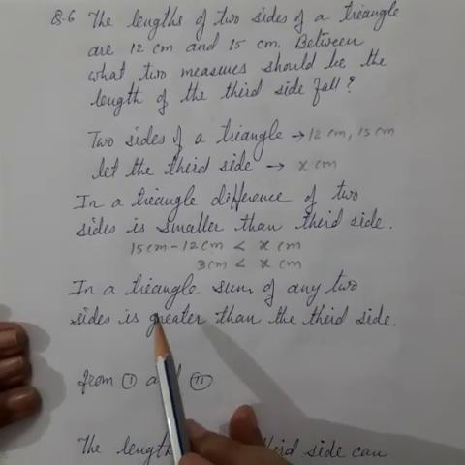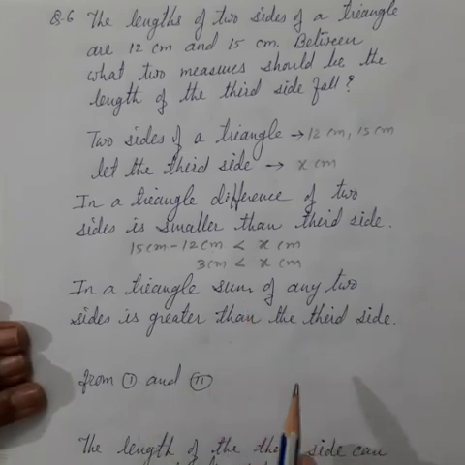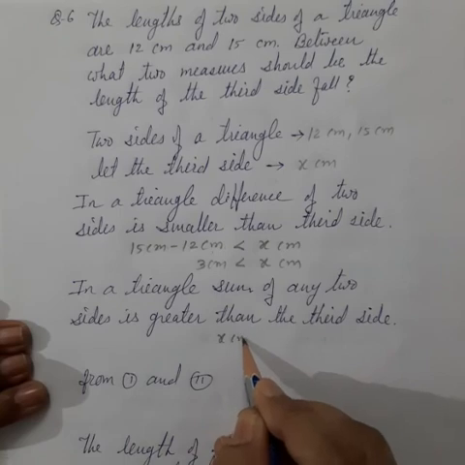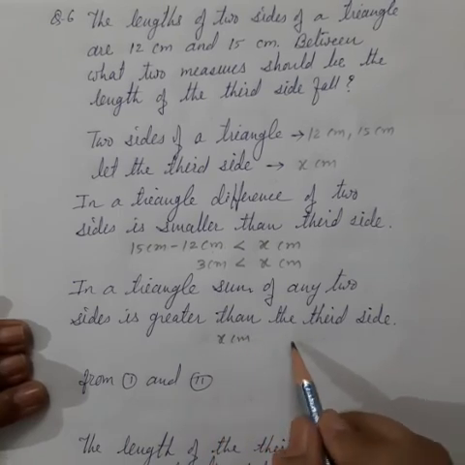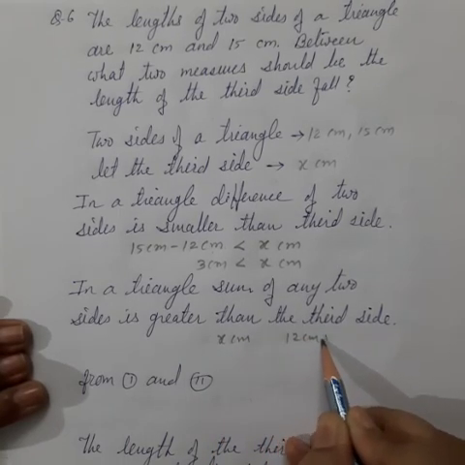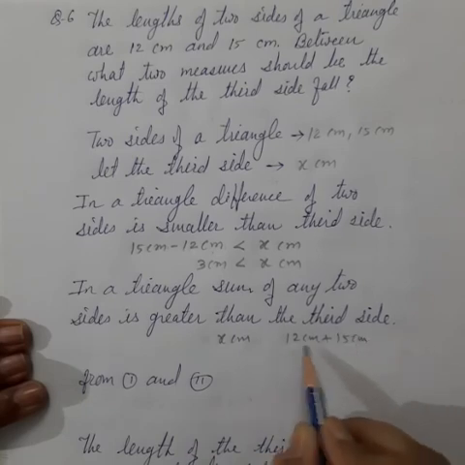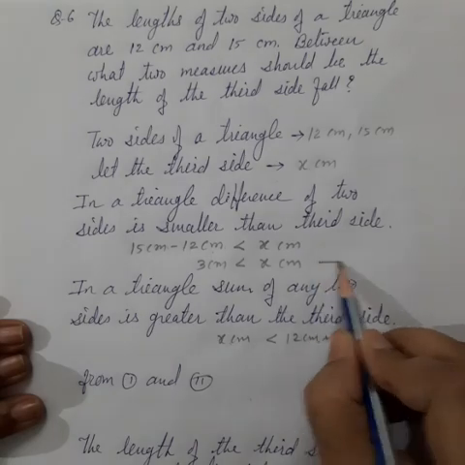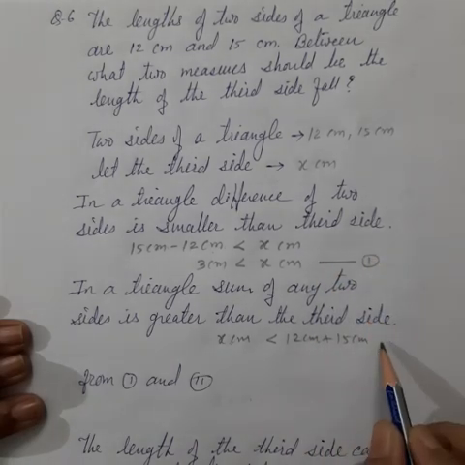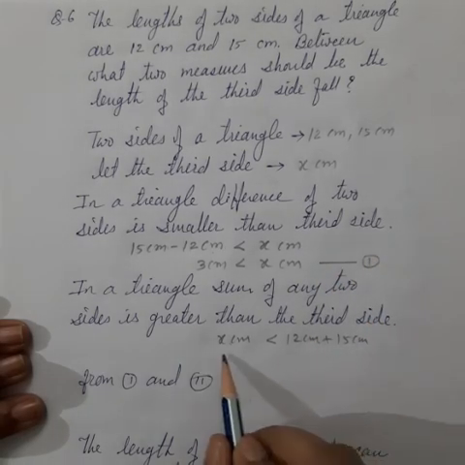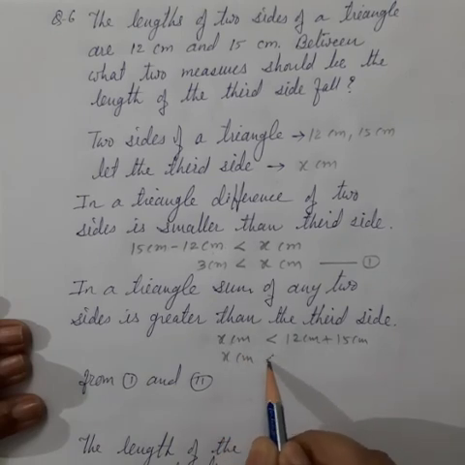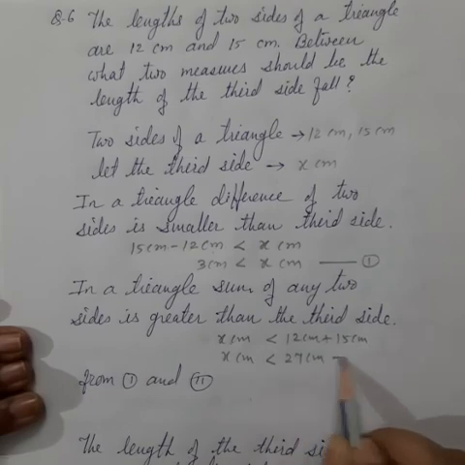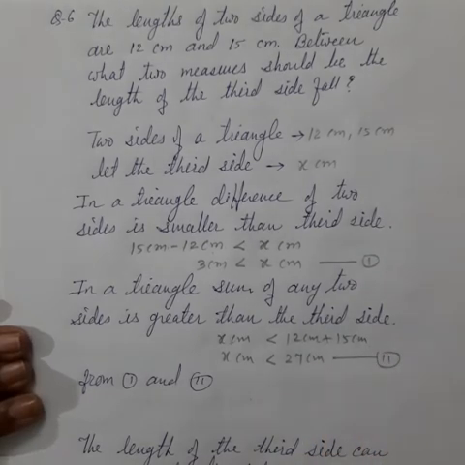Now we also know that in a triangle, the sum of any 2 sides is greater than the third side. Now the third side is x centimeter, and the sum of 2 sides is 12 centimeter plus 15 centimeter. The sum of 2 sides is greater than the third side. This is our first inequality, and this is our second inequality. x centimeter is smaller than the sum. The sum is 27 centimeter. This is our second inequality.